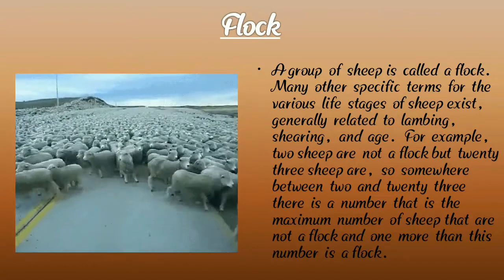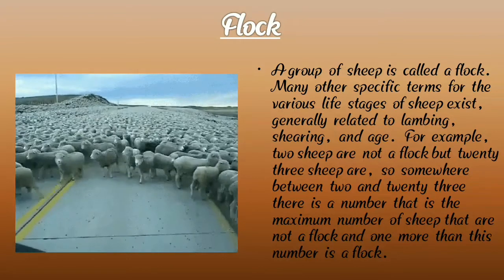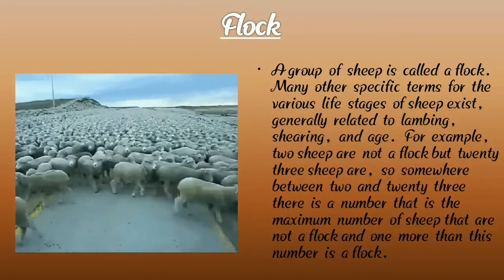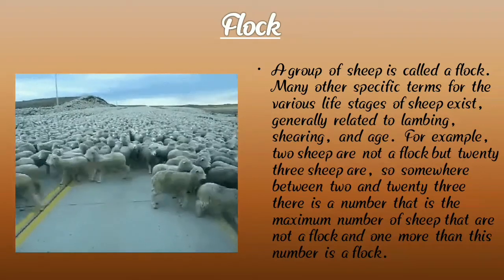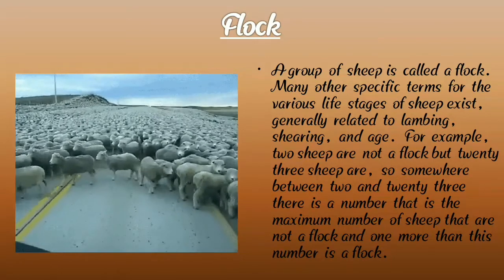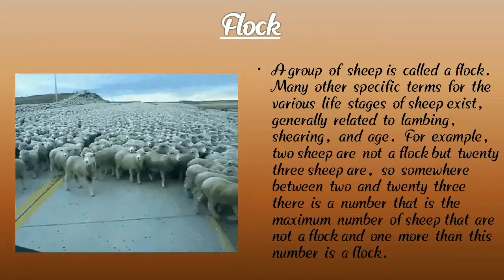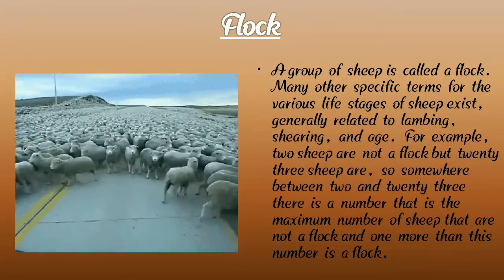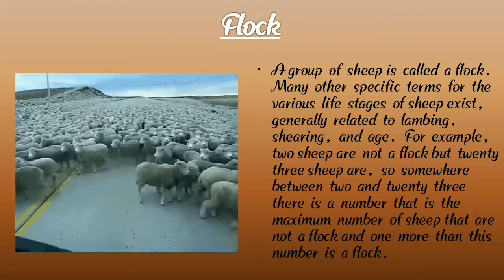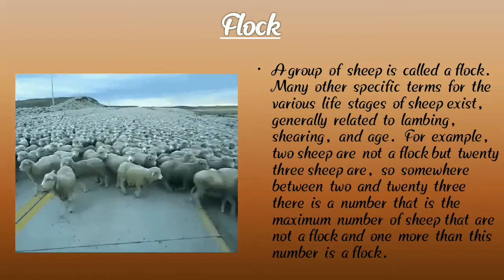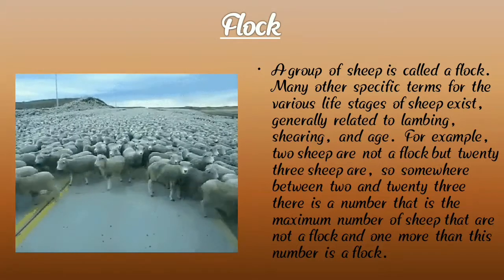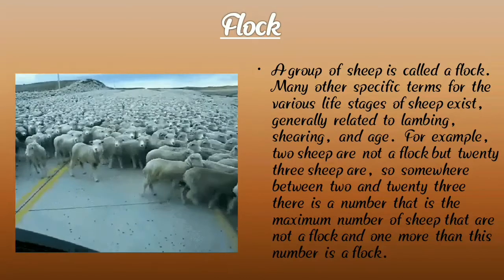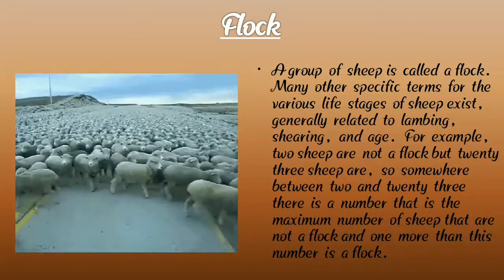A group of sheep is called a flock, and many other specific terms for the various life stages of sheep exist, generally related to lambing, shearing, and age. For example, two sheep are not a flock, but 23 sheep are. So somewhere between 2 and 23, there is a number that is the maximum number of sheep that are not a flock, and one more than this number is a flock.